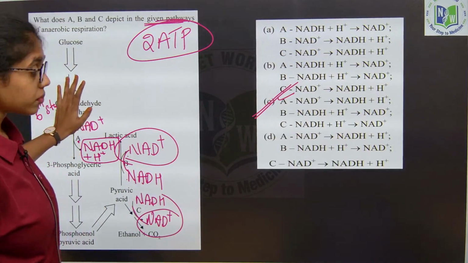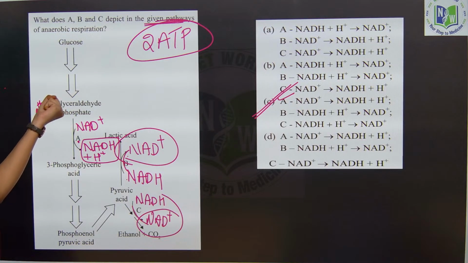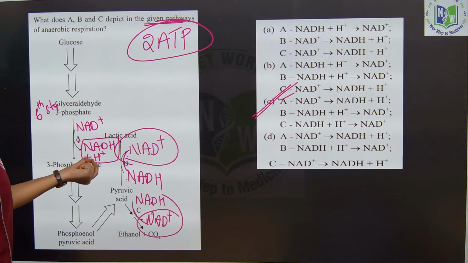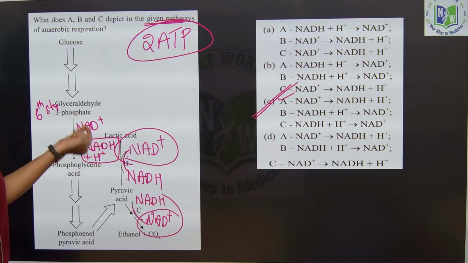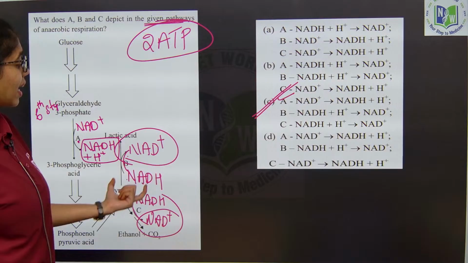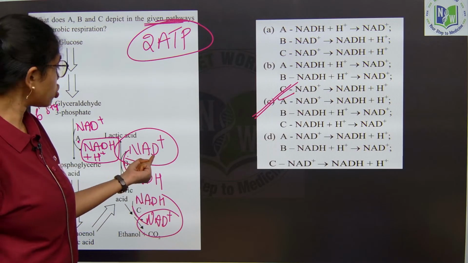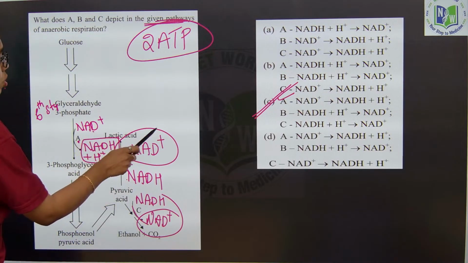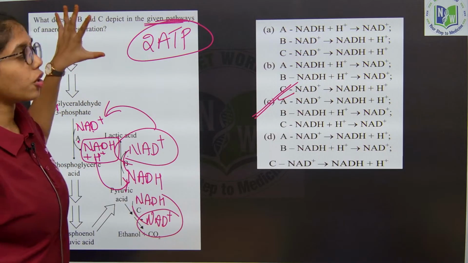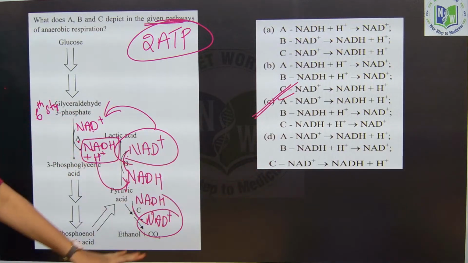Clear now? Remember, NAD plus will remove the electrons and protons from the substrate. As such, NAD plus is reducing to NADH. If in the same cell, same cytoplasm, anaerobic respiration is conducted, then this NADH is utilized by the pyruvic acid and gets converted to NAD plus. This is utilized again by glycolysis. So this completely continues inside the cell of anaerobic respiration. Clear now? So, here the answer is option C.